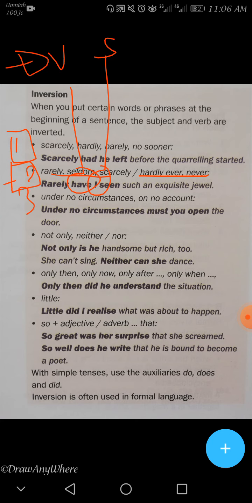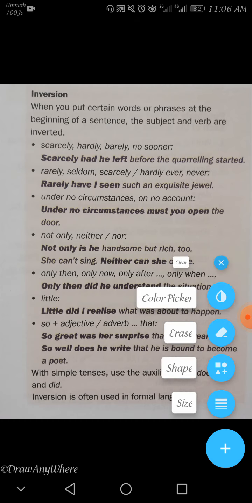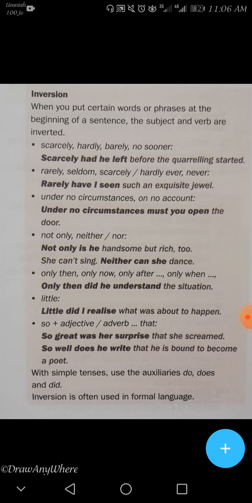Number 3: under no circumstances, تحت أي ظروف, on no account, ليس بالحسبان. Nearly the same meaning.